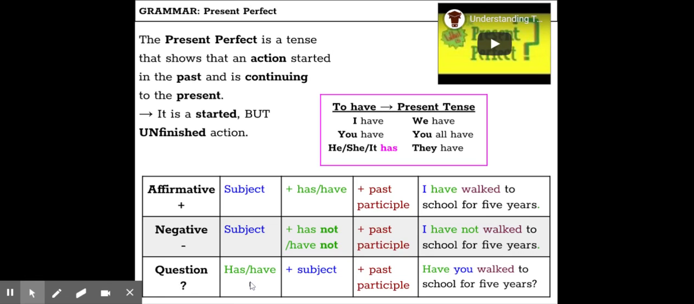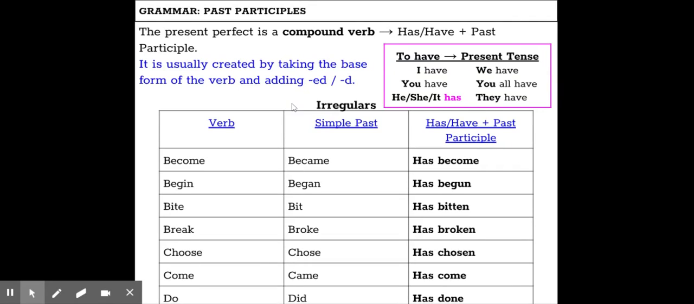So I'm going to come back to this slide. I want to point out that the present perfect is a compound verb, meaning it has two parts: your helping verb, either the form of has or have, depending on your subject, and your past participle. So, how do you make the past participle? Well, usually it's created by taking the base form of the verb and adding ed or d to it.